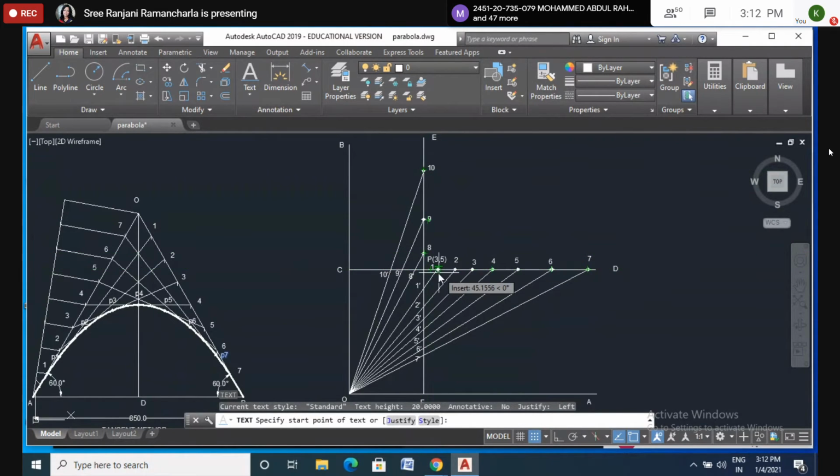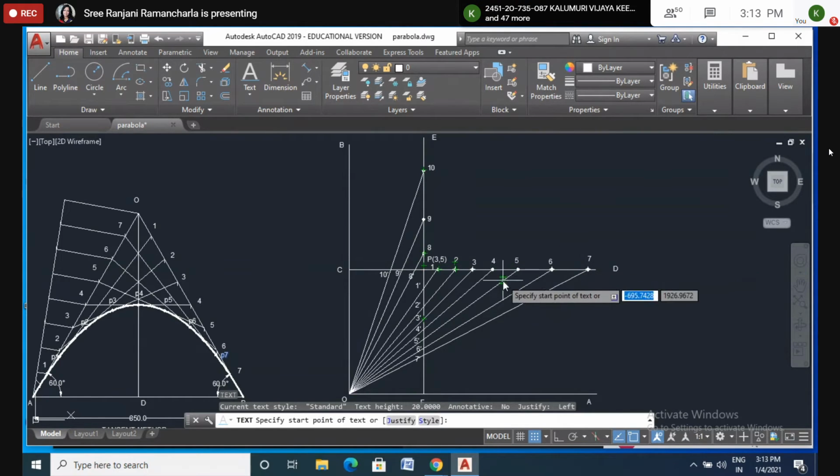Just remember this one. Here you have to name 1, 2, 7, and the continuation you have to start on this line only, not anywhere else. Is it clear now, all of you? Yes, ma'am. Ma'am, can we take any length randomly? Any length you can take, or you can take 1 centimeter difference between each point, like that also.